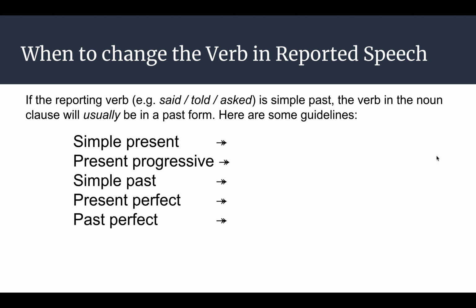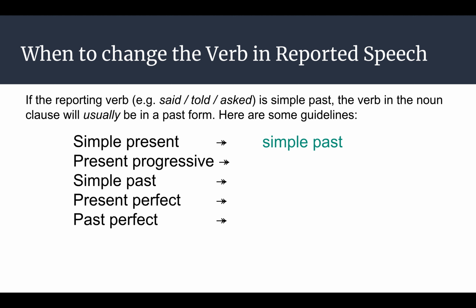So how do we change the verb in reported speech? After you've decided, okay, my reporting verb is in past, I need to change the verb, follow these guidelines to decide how to change the verb. If the direct speech verb is in simple present, the reported speech verb will be simple past.